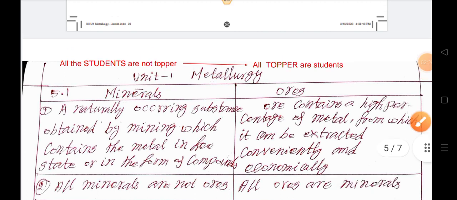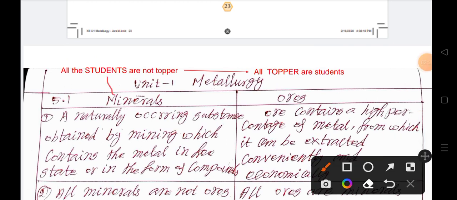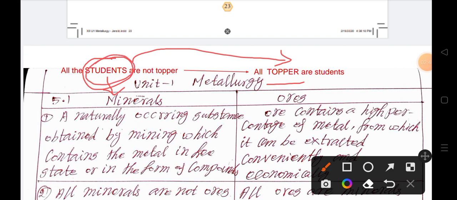For understanding purpose, consider the minerals as the classroom students. From the students, only one student takes a high mark. That student is called the topper. In this case, students are considered minerals, and the topper is considered the ore.